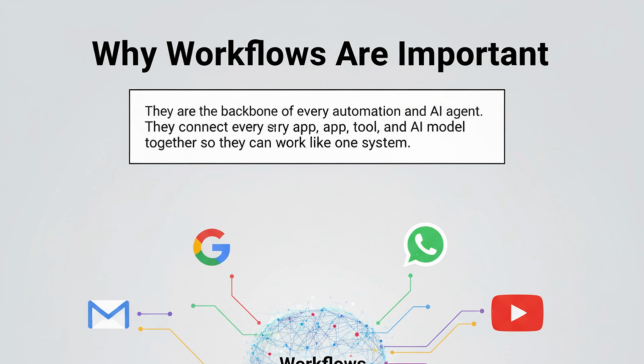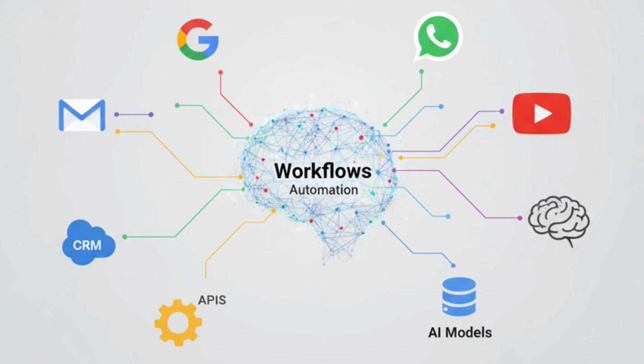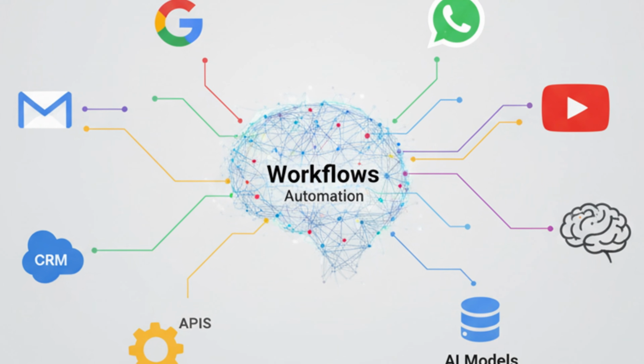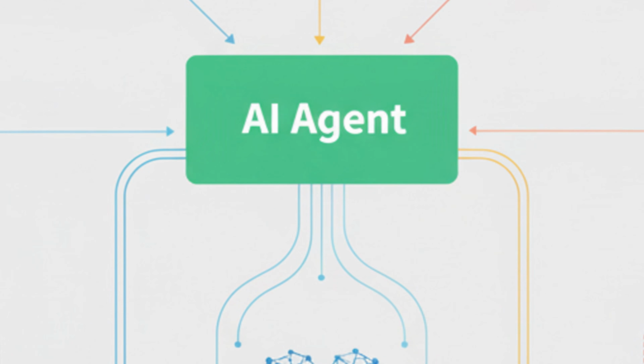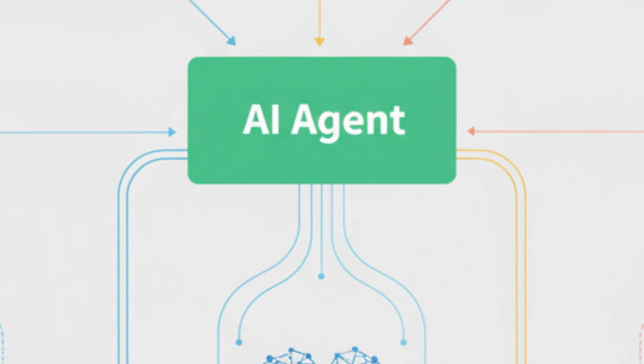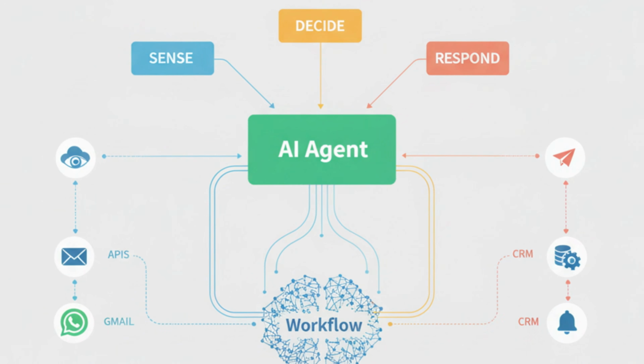So why are workflows important? Workflows are the backbone of every automation and AI agent. They connect multiple apps, tools, and AI models together so they can work like one system. Without a workflow, your AI agent is just isolated code. With workflows, your AI agent becomes actionable. It can sense, it can decide, and it can respond automatically.